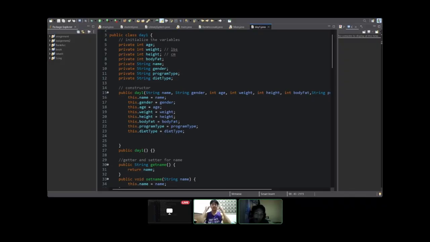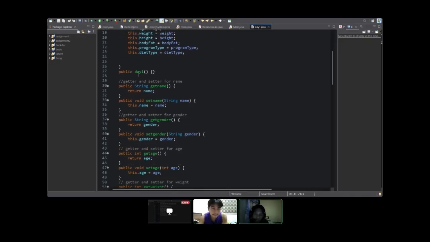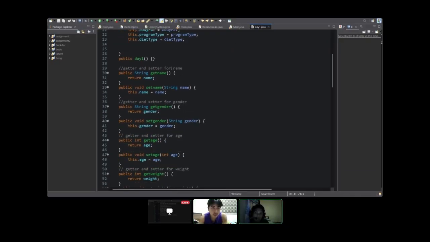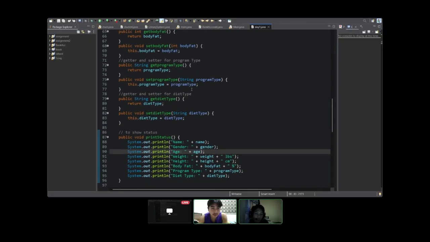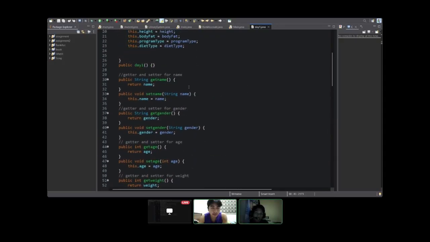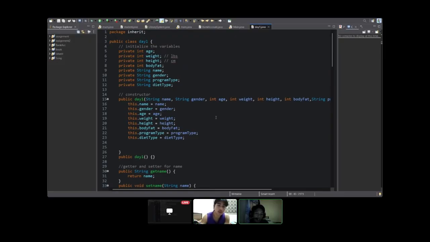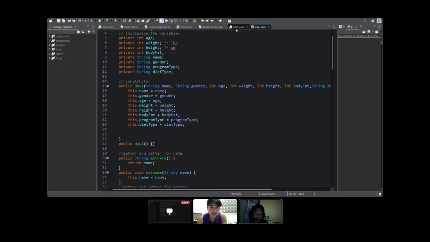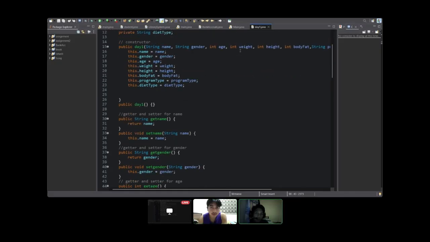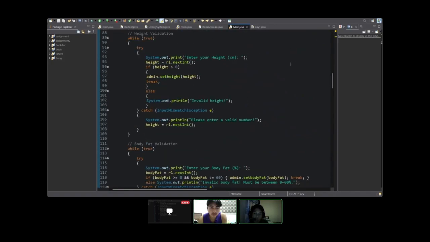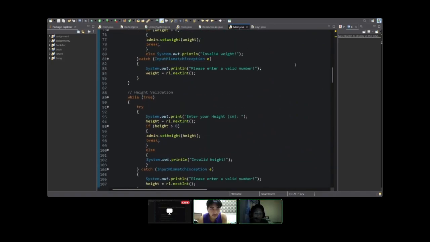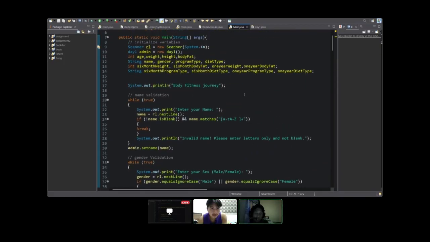For us to be able to access the private variables, we use setters and getters. Shown here, we have a lot of getters and setters, and in our constructors also, we put our values in. Our constructor has parameters which are connected in the main class, where the object's arguments correspond to and align with the parameters in our Day One class.